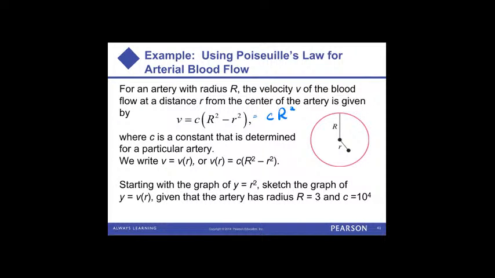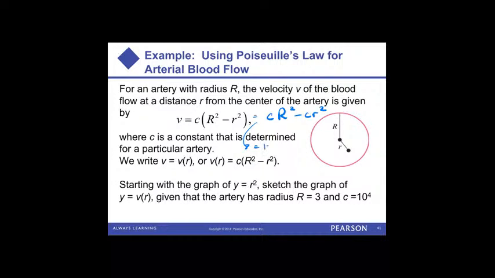Now let's go ahead and plug in those values as well. It says that C is 10 to the 4, so we're going to have 10 to the 4.